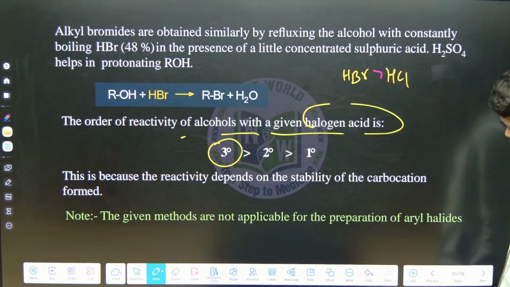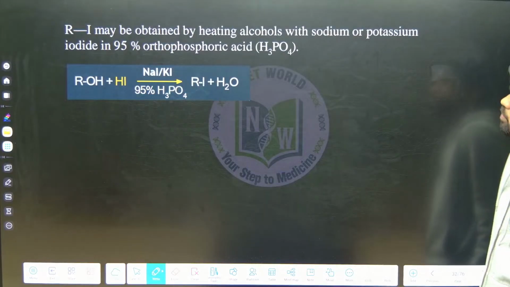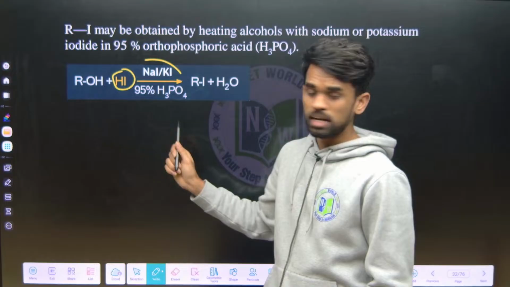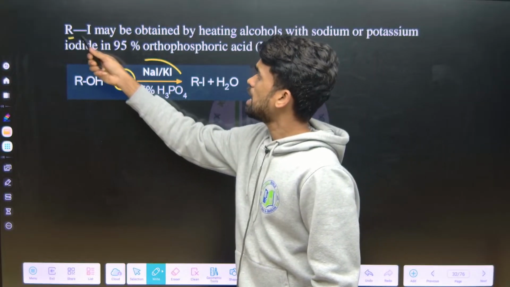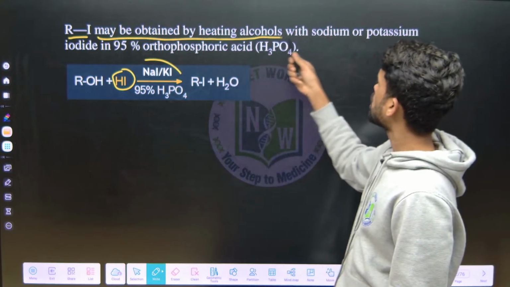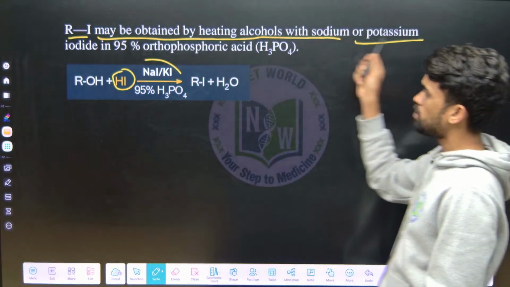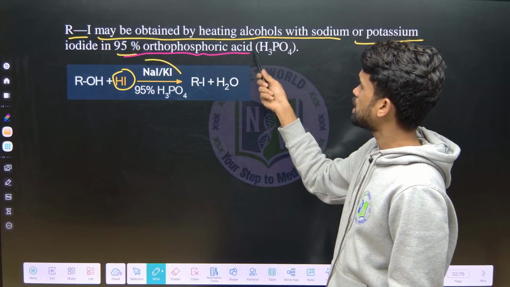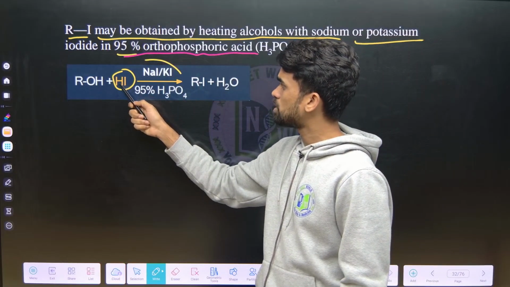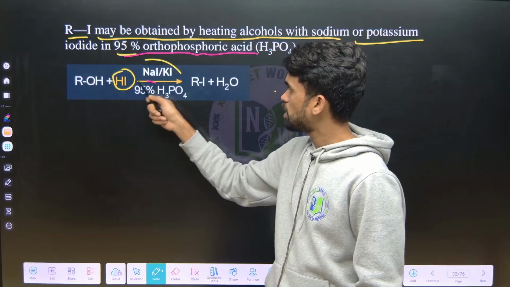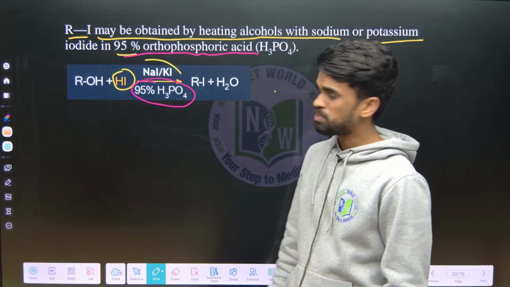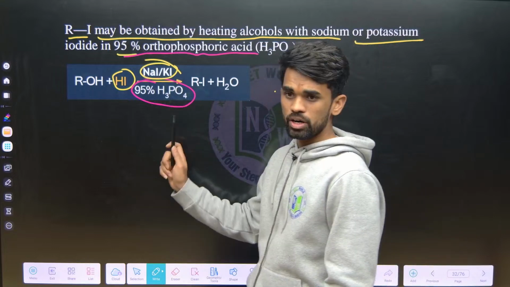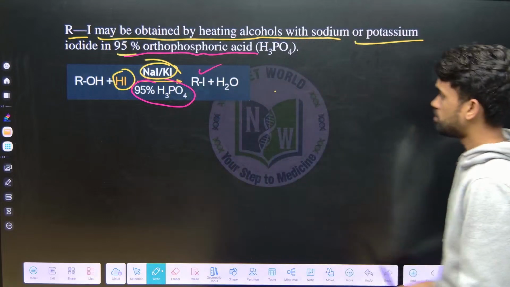Okay, that's it. The next one is, when I am using HI, see, read this. Alkyl iodide may be obtained by heating alcohols with sodium or potassium iodide in 95% orthophosphoric acid. So what we need to use along with our HI, we need to use 95% orthophosphoric acid with potassium iodide or sodium iodide to get your alkyl halides, alkyl iodides.